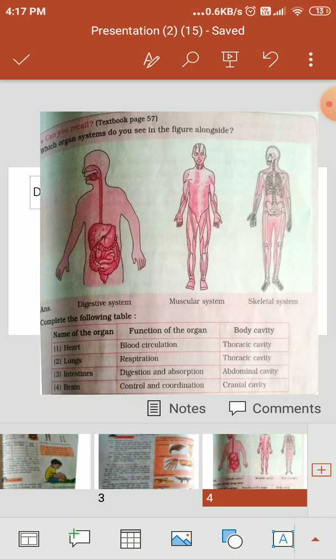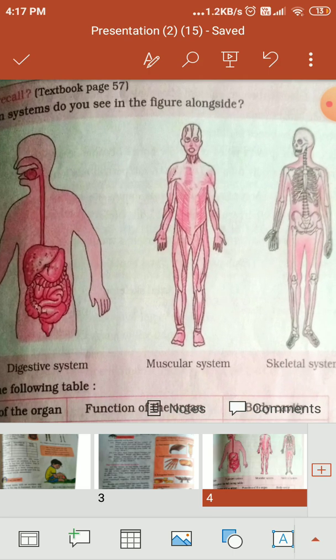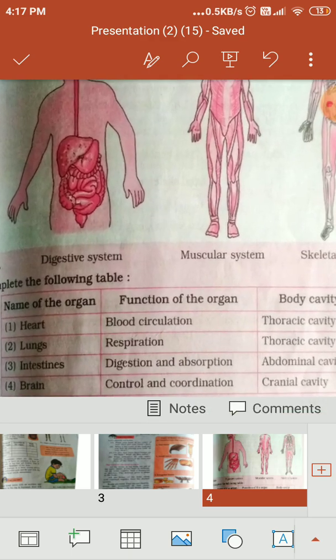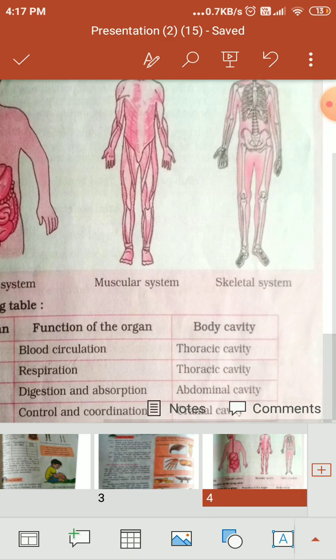Previous standard, many systems. Just like that, in the first picture, digestive system. In the second picture, you have seen the muscular system, and in the third, skeletal system. Now, name of the organ, here you have to complete the table. Heart, function is the blood circulation, and body cavity is thoracic cavity. Lungs, respiration, function of the organ, and it is located in the thoracic cavity.